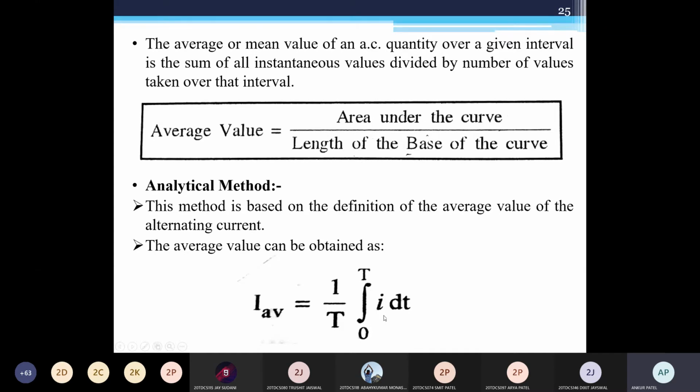So if you want to find the average value of current, then you need to consider the integral part of current. That is I into dt, and the limit is 0 to T. Whatever portion you are considering from the waveform, that limit you have to use, 0 to T. Suppose I am going for the half cycle, then the limit becomes 0 to pi, and the length of the cycle becomes only pi. Are you getting me? Yes, sir. If I want to find it for the half cycle, then accordingly you have to use this length of the base or integration limit.